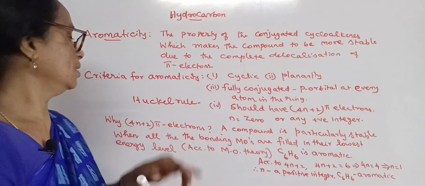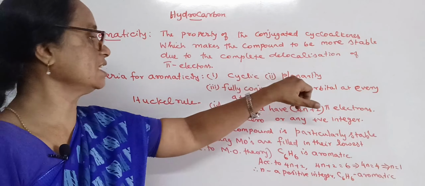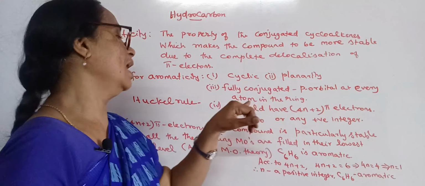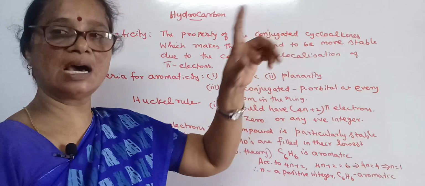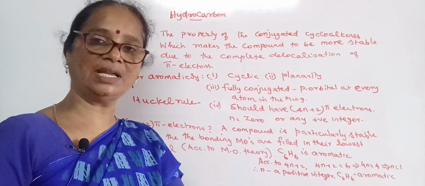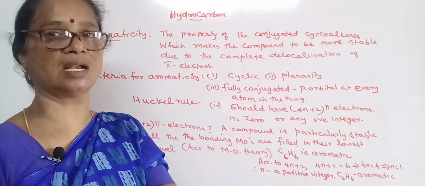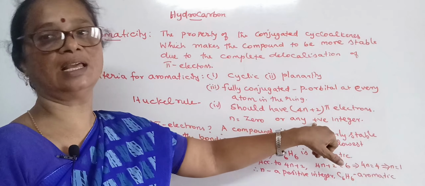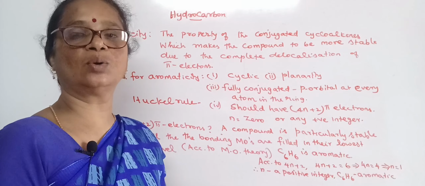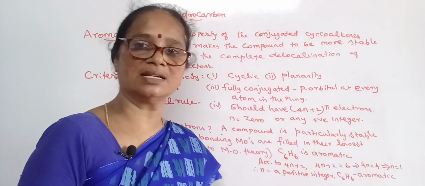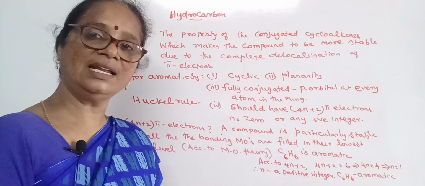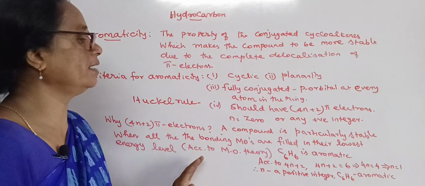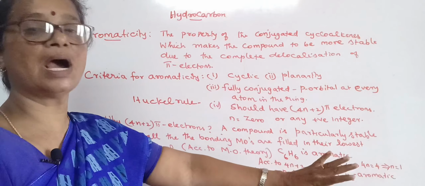So according to this rule, we have to satisfy these 4 properties, and the ring must have either 2 pi electrons, 6 pi electrons, 10 pi electrons or 14 pi electrons. Besides, by calculating the number of pi electrons in the ring, we can also determine whether the given ring is aromatic, anti-aromatic or non-aromatic. Let us calculate how a ring is found to be aromatic.